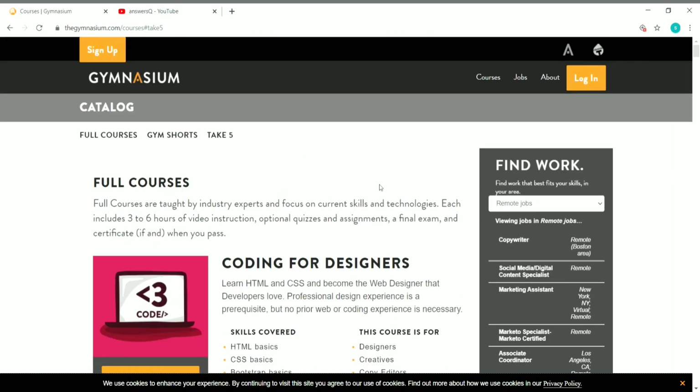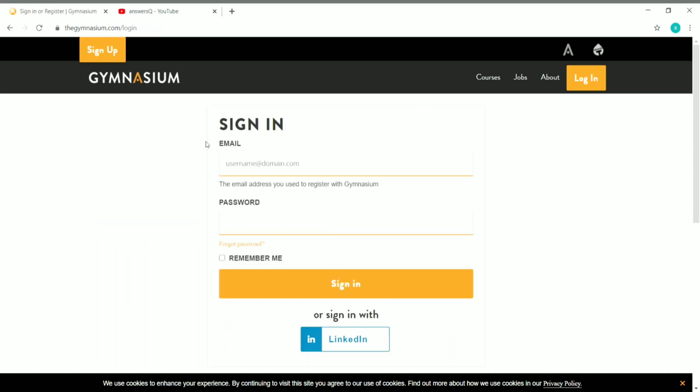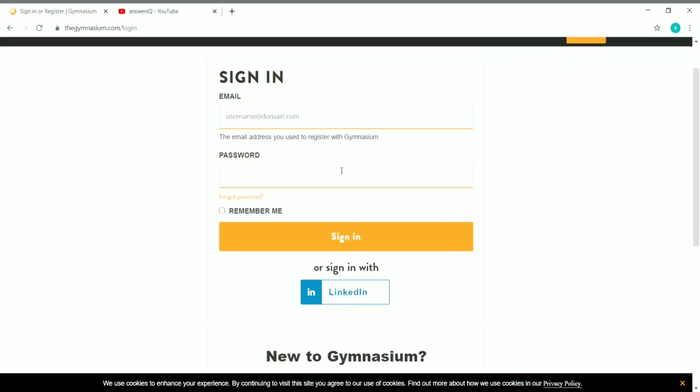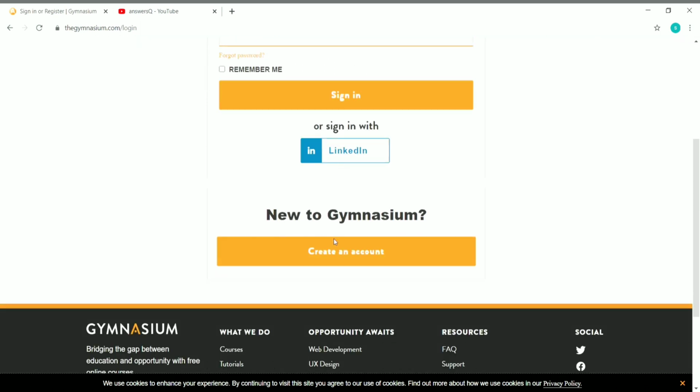So before enrolling in a course in Gymnasium, we have to create an account in it. So you can see here login, just click on it. And if you already have an account in Gymnasium, you can just give your email and password and log into your account. And if you're coming here for the first time, you can see here create an account at the bottom, just click on it.